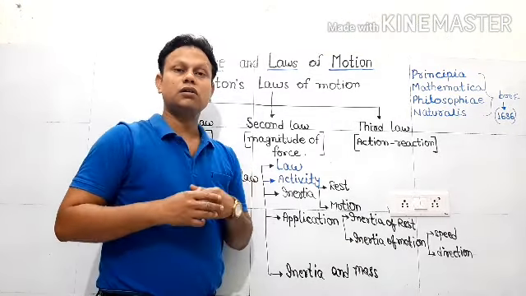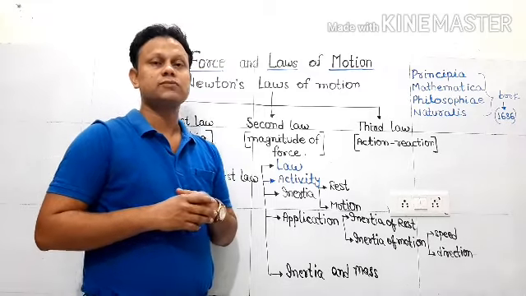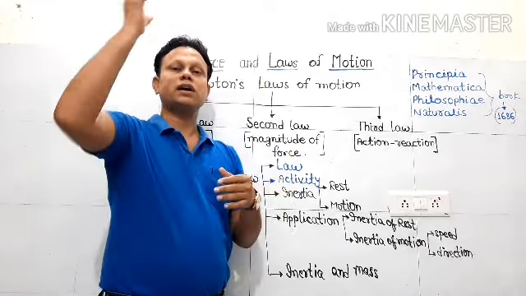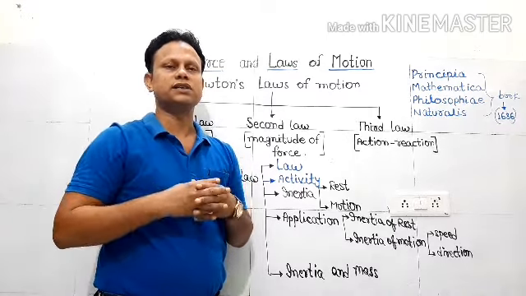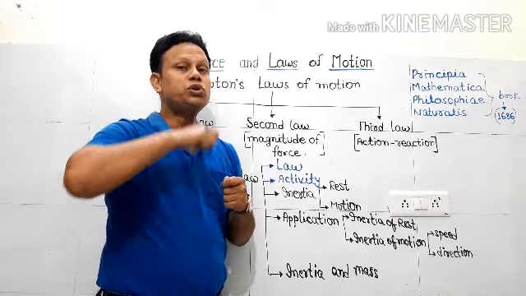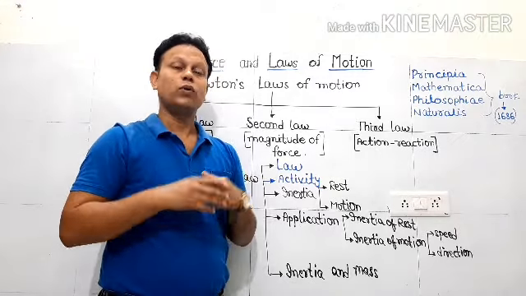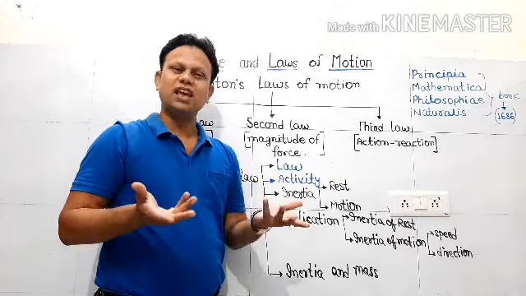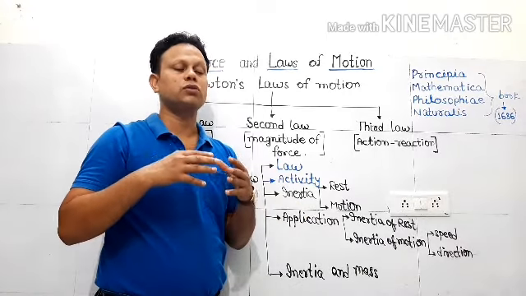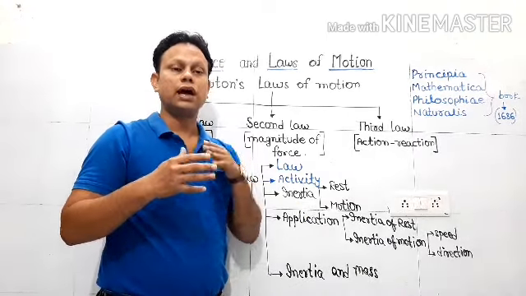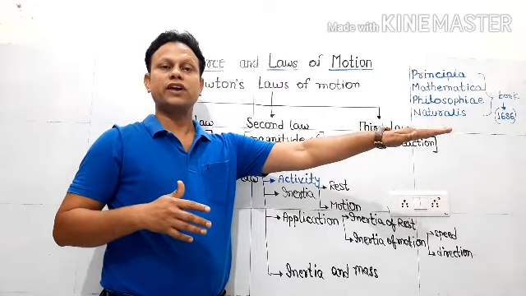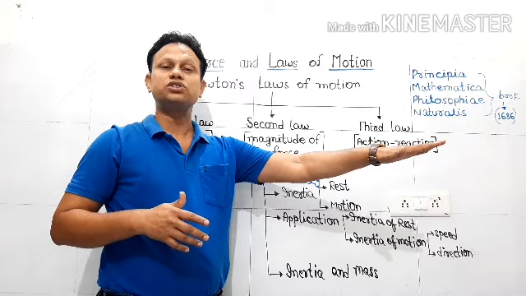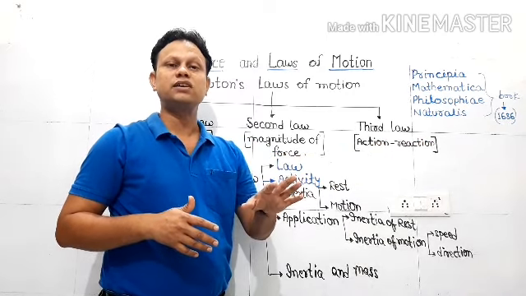Another way of understanding inertia of rest is that sometimes we keep luggage on the roof of buses. There we need to tie it. Why is there a need to tie it? Because again the same thing is there. If you have not tied the luggage and all of a sudden the vehicle starts, the vehicle will change its inertia because the force is being applied by the engine.